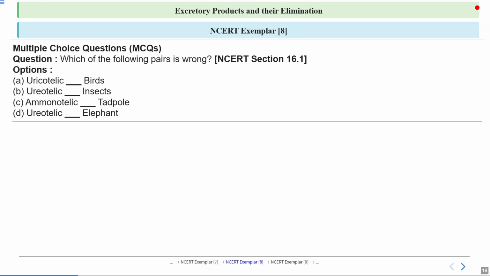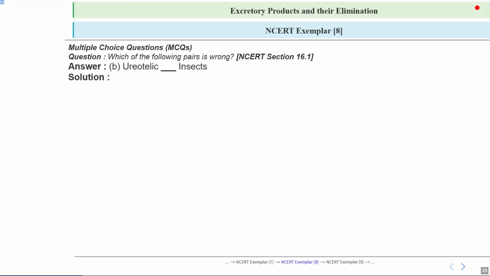And we have question number 8, which is asking which of the following pairs is wrong. So we have 4 pairs given: option A is uricotelic matched with birds, B is ureotelic matched with insects, C is ammonotelic matched with tadpole, and D is ureotelic matched with elephant. Let's see the correct answer.